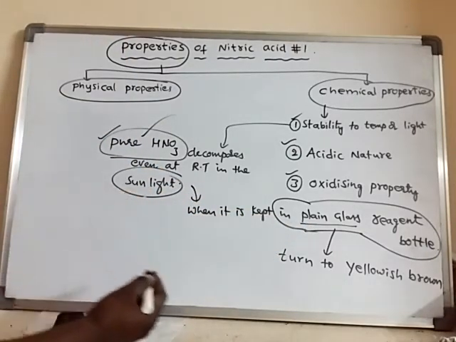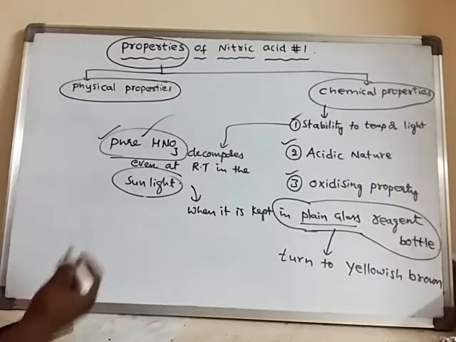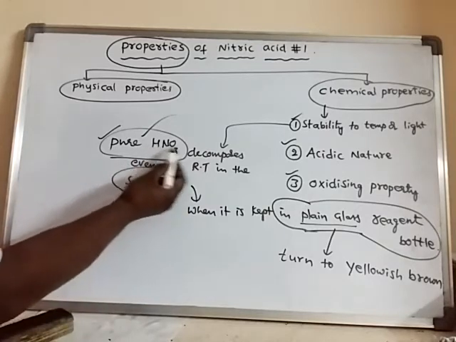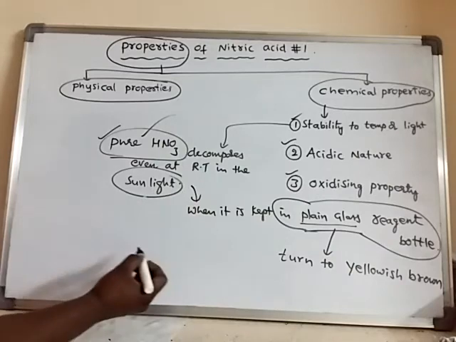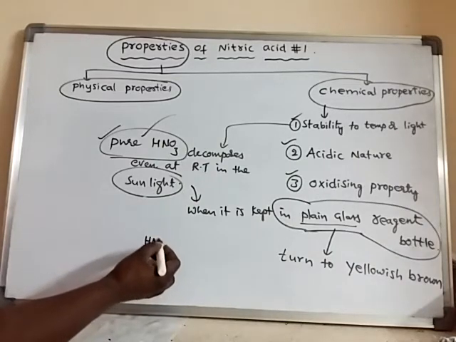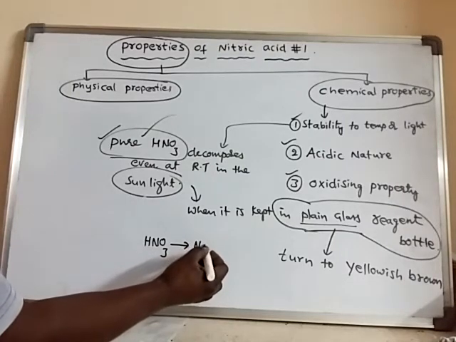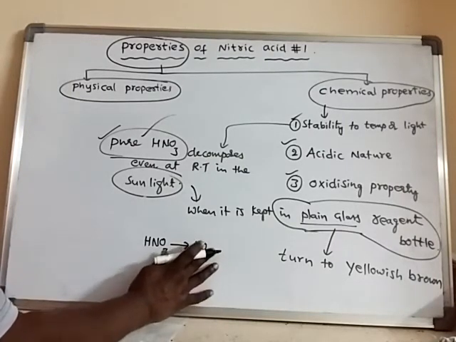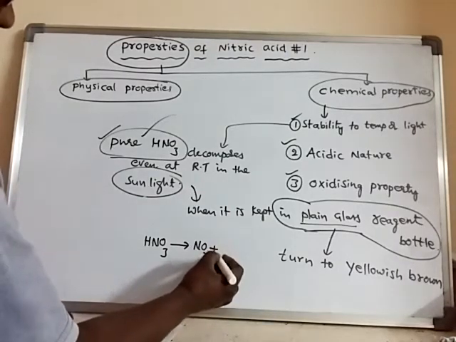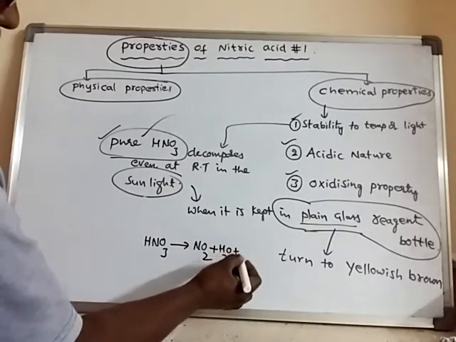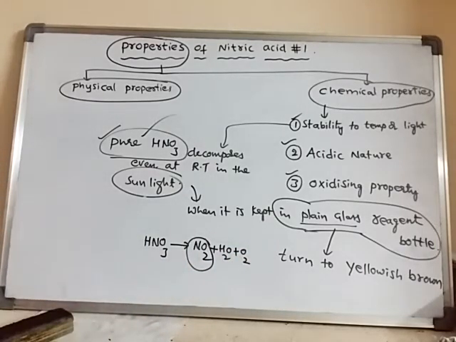So when sunlight enters into the bottle containing pure nitric acid, this pure nitric acid decomposes even at room temperature in the presence of sunlight. Some of the nitric acid will decompose and produce nitrogen dioxide gas. As this gas is produced, what happens?